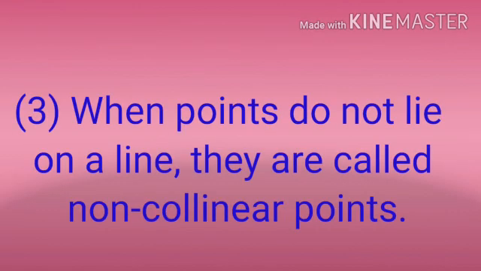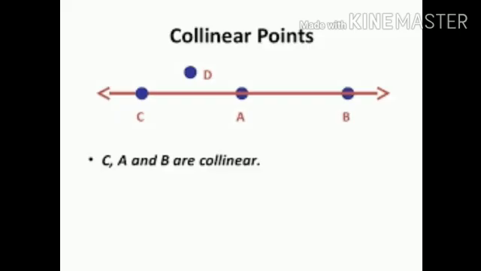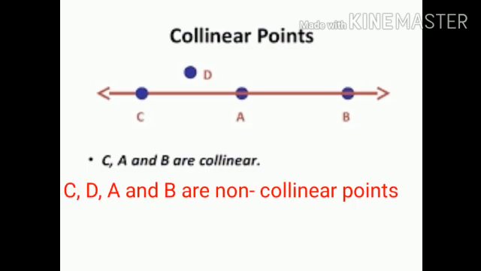Next property. When points do not lie on a line, they are called non-collinear points. In this figure, points C, D, A and B are non-collinear points. C, A, B are collinear, but C, D, A, B are non-collinear.